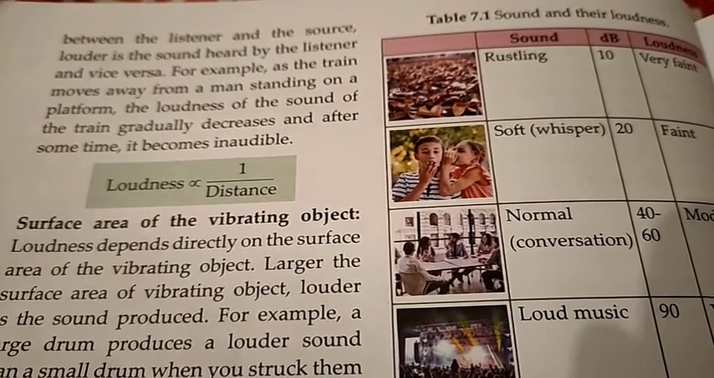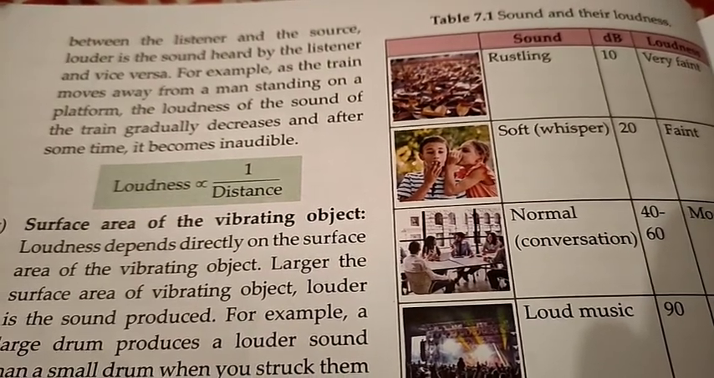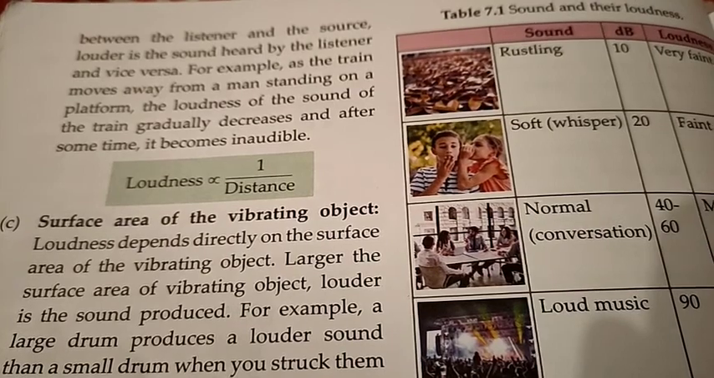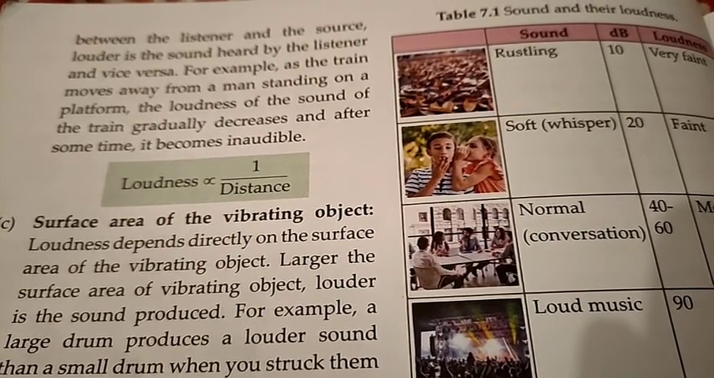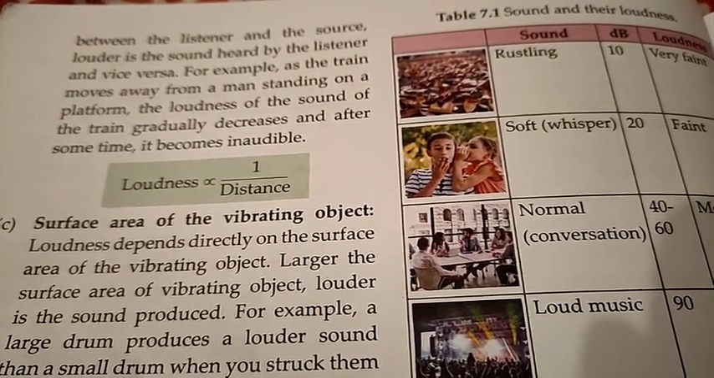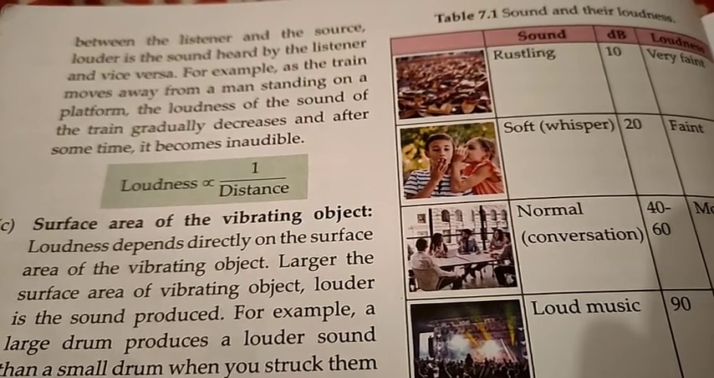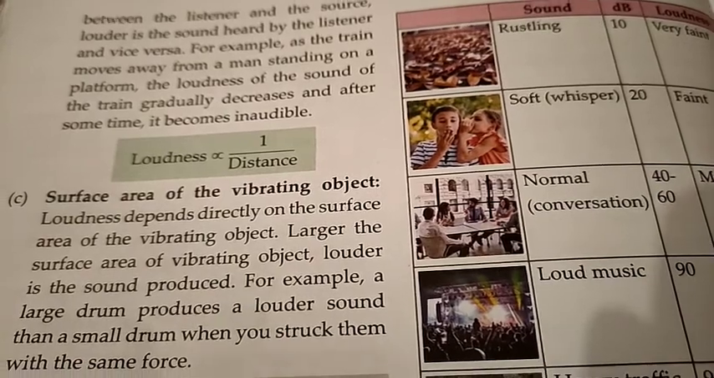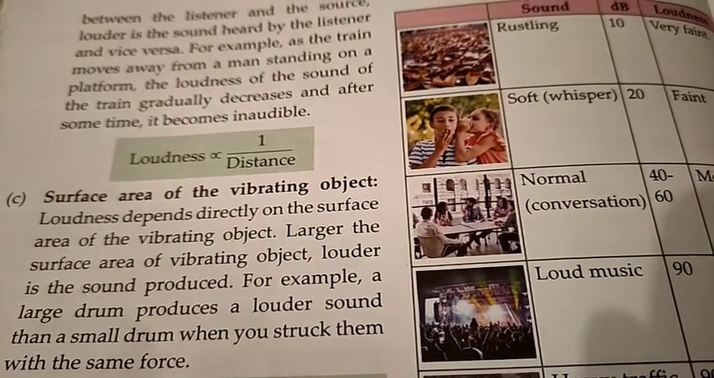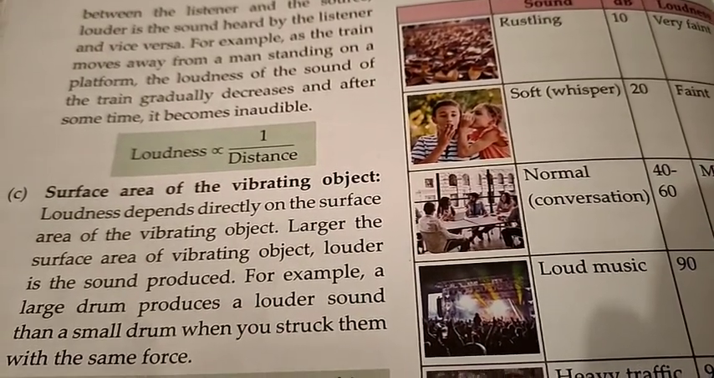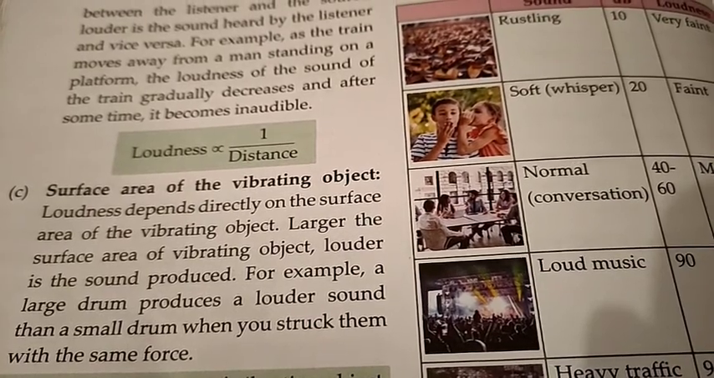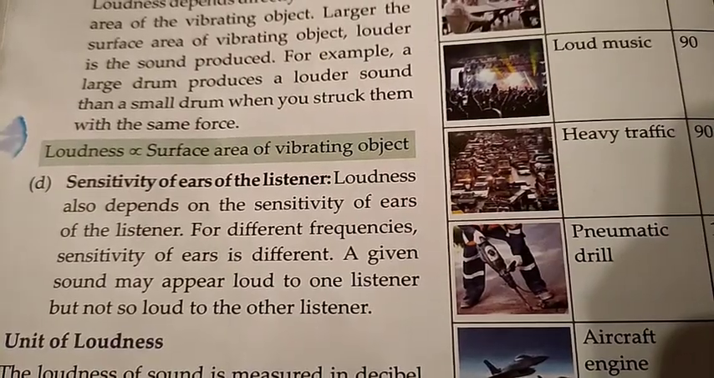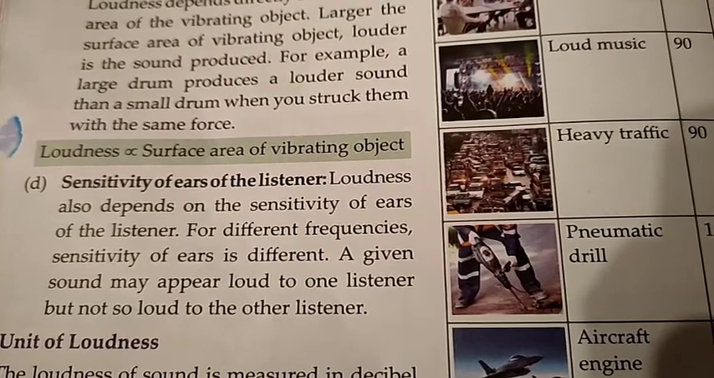So third is surface area of the vibrating object. Loudness depends directly on the surface area of the vibrating object. Larger the surface area of the vibrating object, louder is the sound produced. An example is a large drum produces a louder sound than a small drum if we strike them with the same force. Now the fourth factor is sensitivity of ears of the listener.